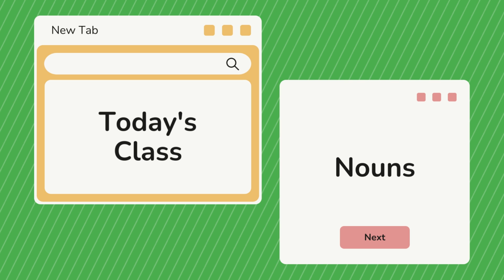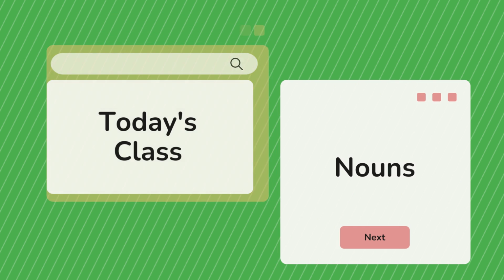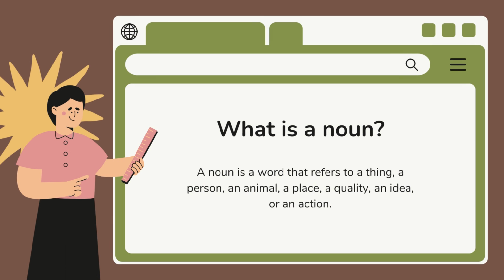If you don't remember, here we have a definition. A noun is a word that refers to a thing, a person, animal, place, quality, idea, or action. Basically, a noun is everything we can put a name on.